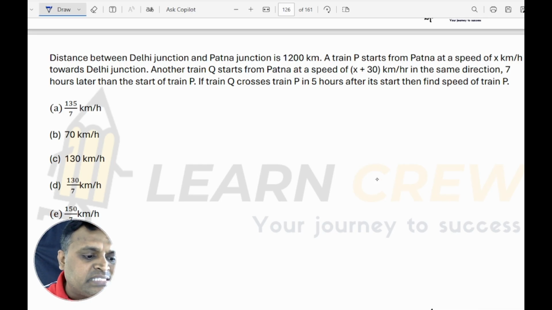So the distance covered by train P in 7 hours. The speed of train P is x. In 7 hours it can cover 7x distance. And it is given that it has taken 5 hours.